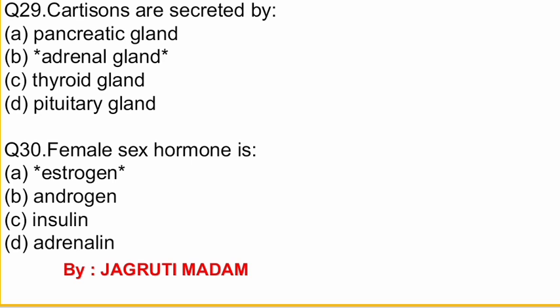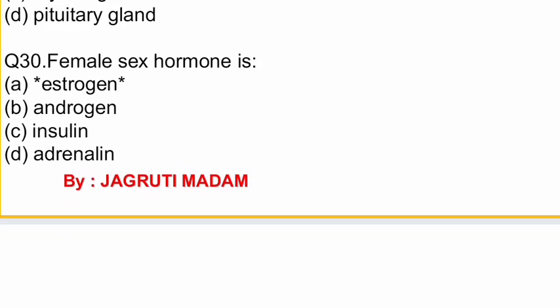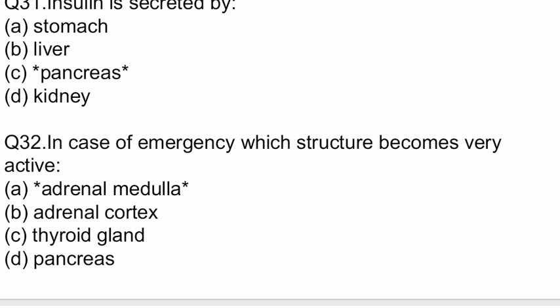Options are estrogen, androgen, insulin, and adrenaline. The correct option is estrogen. The next question, question number 31. Insulin is secreted by. Options are stomach, liver, pancreas, kidney. The correct option is pancreas.